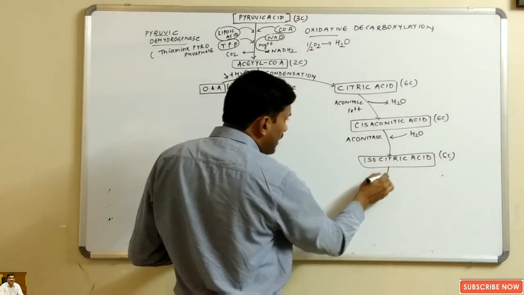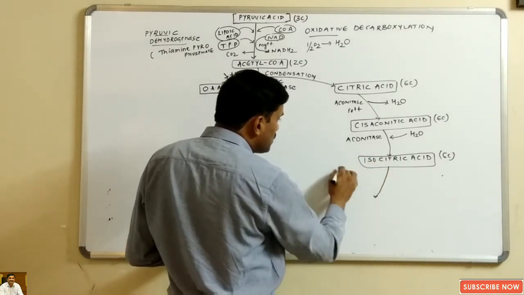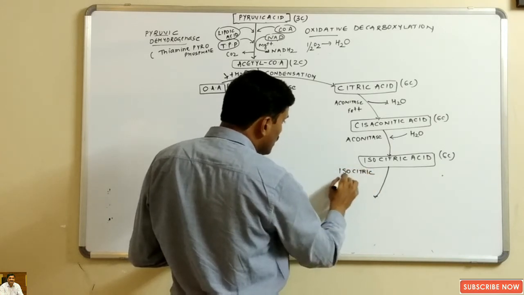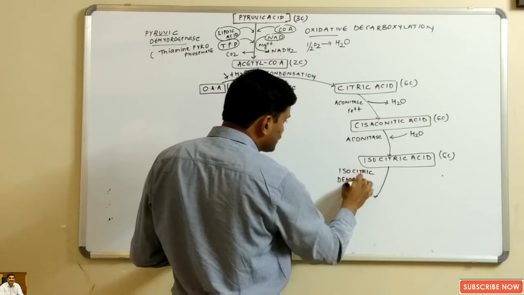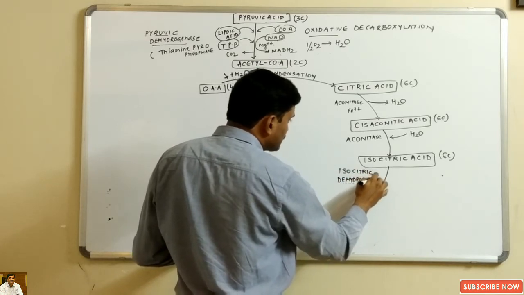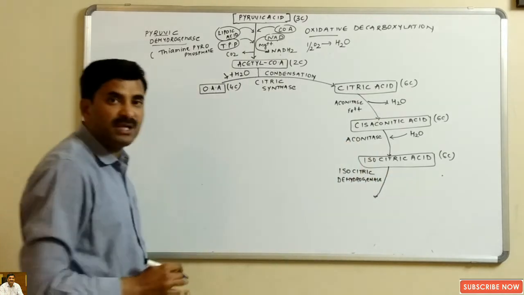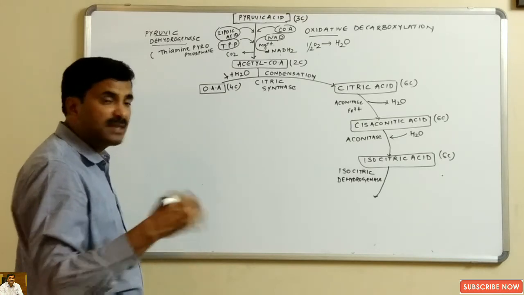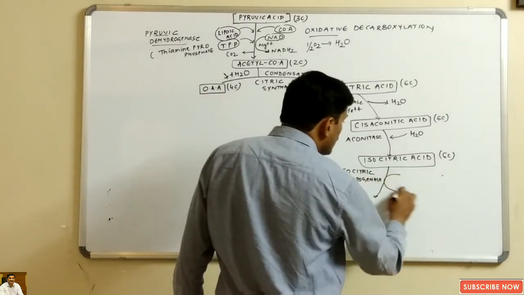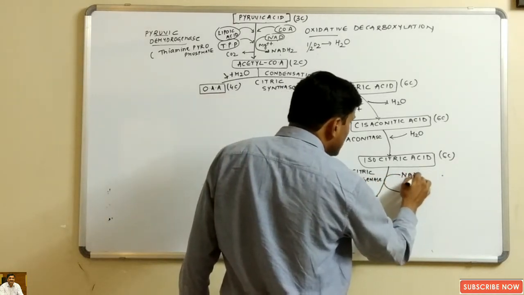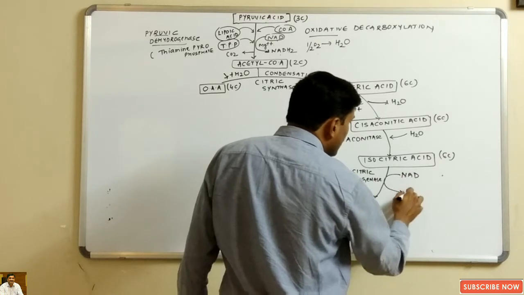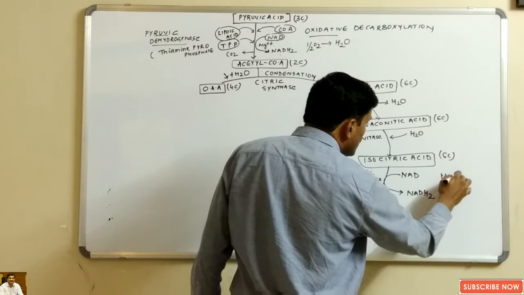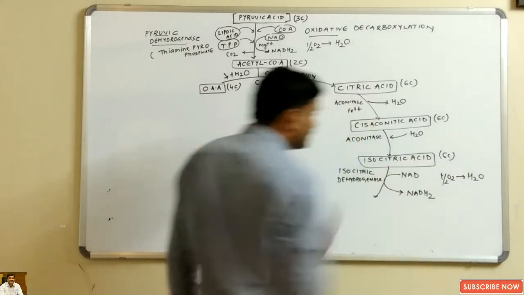In the next step, what will happen? Here the enzyme used is isocitric dehydrogenase enzyme. In the presence of this dehydrogenase enzyme, oxidation will happen, that is dehydrogenation will occur, hydrogen will be removed from isocitric acid and gained by NAD. NAD will be converted into NADH2 and oxygen will be utilized and water molecule is formed.